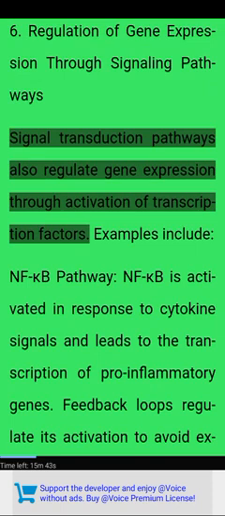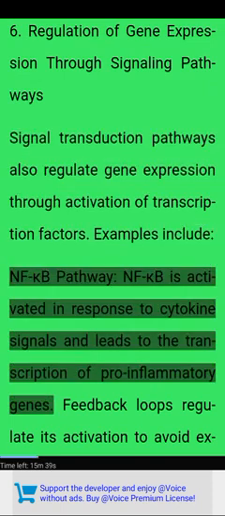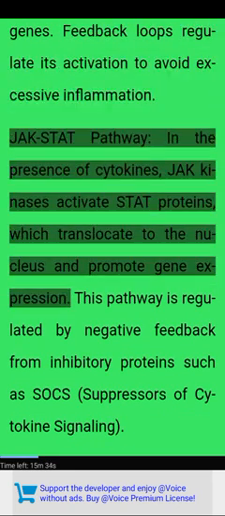Signal transduction pathways also regulate gene expression through activation of transcription factors. Examples include the NF-kappa B pathway. NF-kappa B is activated in response to cytokine signals and leads to the transcription of pro-inflammatory genes. Feedback loops regulate its activation to avoid excessive inflammation.